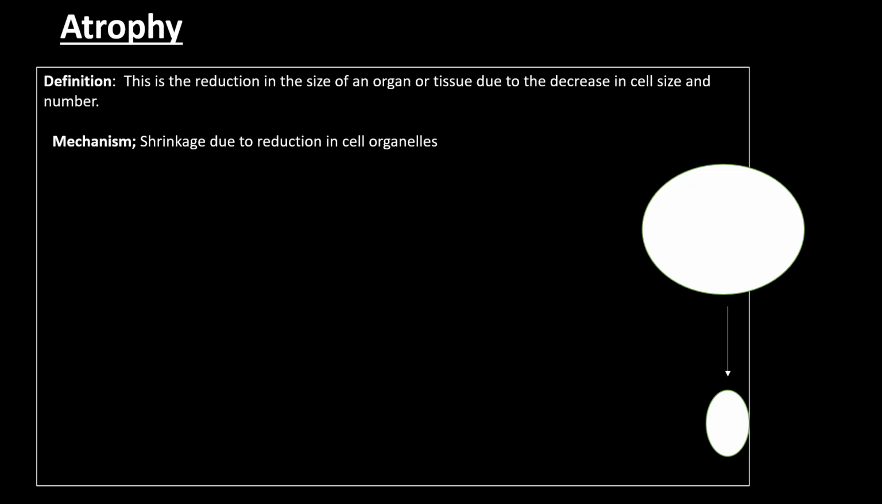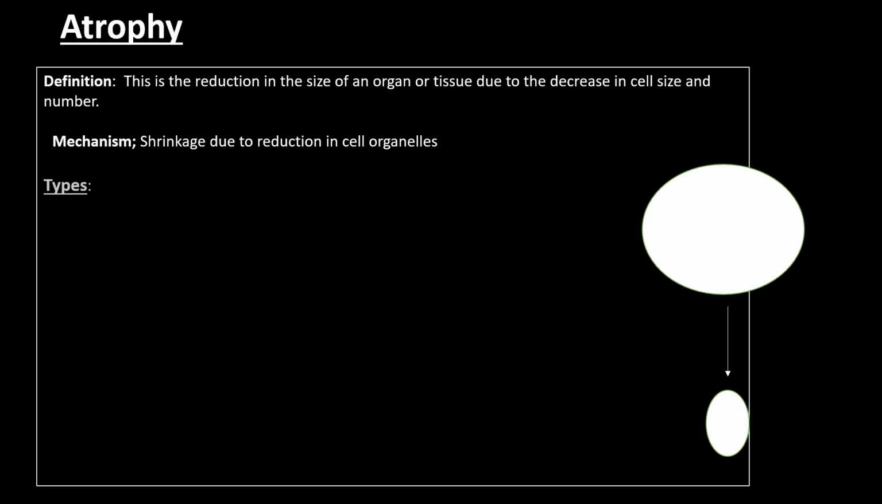So what is the mechanism of atrophy? As I said before, inside an organ there are cells, and inside those cells there are organelles. During the process of atrophy, those organelles will shrink, hence reducing their size. So the shrinkage of those organelles found inside the cell causes the whole organ to reduce in size. So the mechanism for atrophy is shrinkage due to the reduction in cell organelles. Knowing the definition and also the mechanism of atrophy is high yield for your exams.